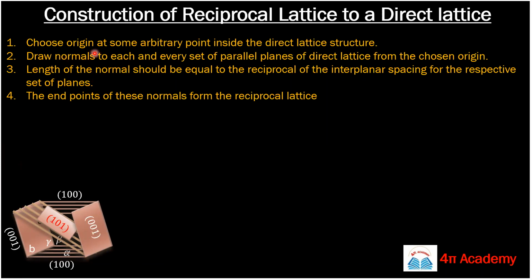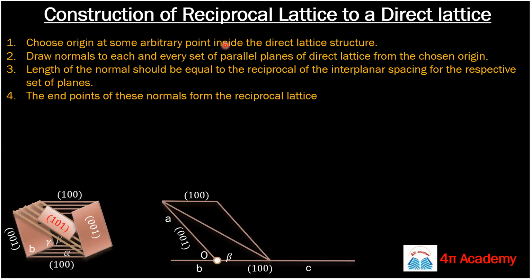So these are the few steps you need to understand. These are the steps we will follow when constructing a reciprocal lattice. First, in your direct lattice you have to choose an origin, and this is your arbitrary origin. This is your direct lattice system, and this is your monoclinic crystal structure in direct lattice. Now we will draw the reciprocal lattice system for this.